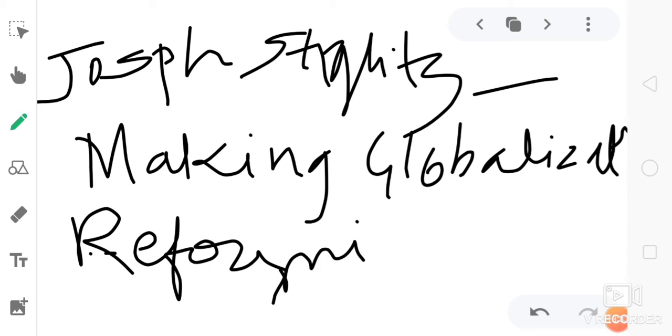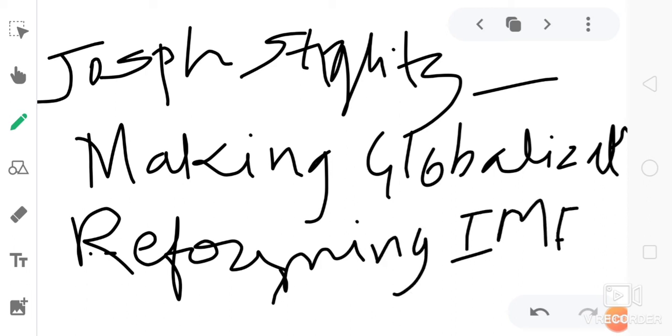What institutions are these global governance institutions? Like the IMF, World Bank, etc., as we discussed earlier.